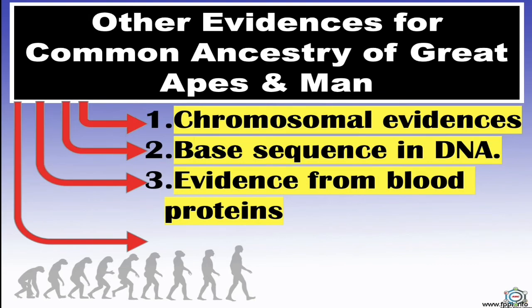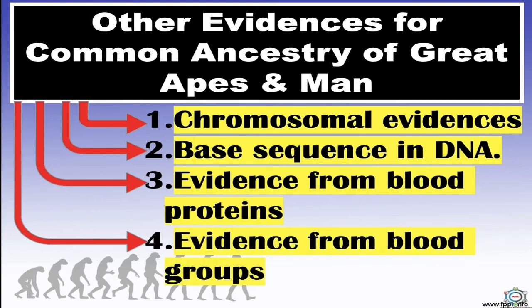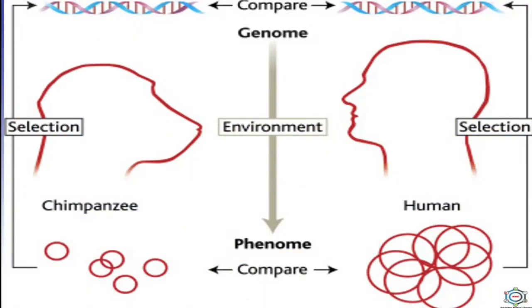And the last is evidences from blood groups. Four blood groups A, B, AB and O occur in humans. The blood groups A and B are found in apes but not in monkeys. This suggests that human beings are more closely related to the apes than to the monkeys.